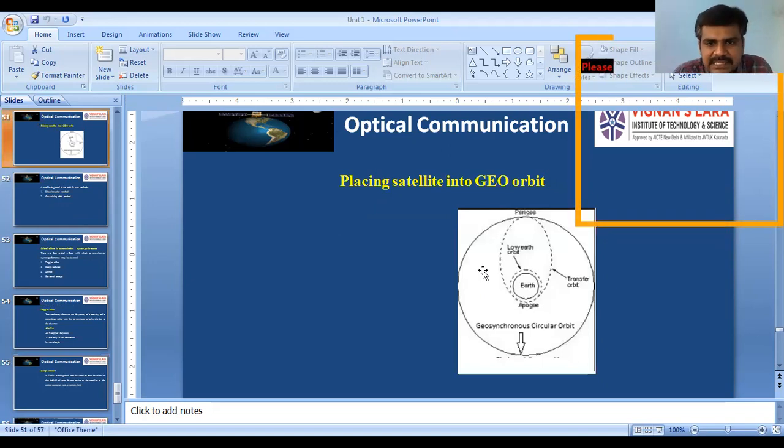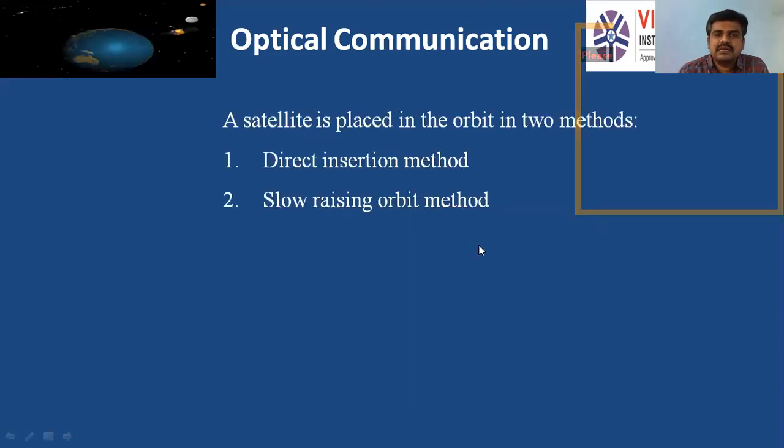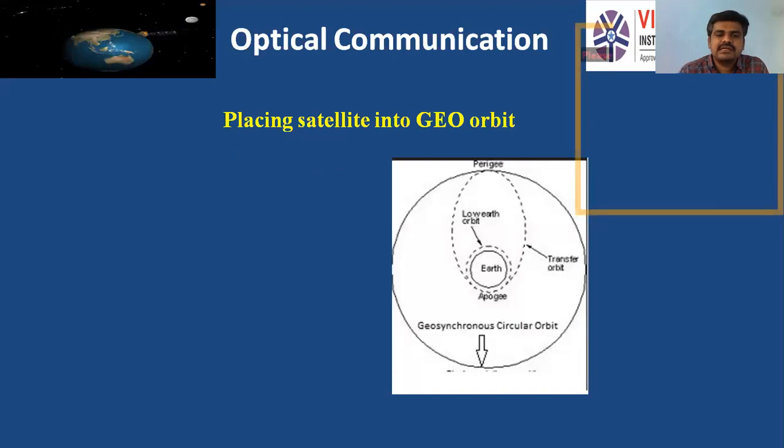The next one is placing the satellite into the geostationary orbit. If you observe, the satellite is placed into the orbit by 2 methods. One is the direct insertion method, another one is the slow raising orbit method. Direct insertion method means the satellite is launched directly into the orbit.